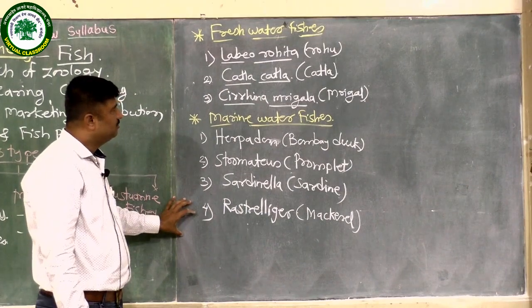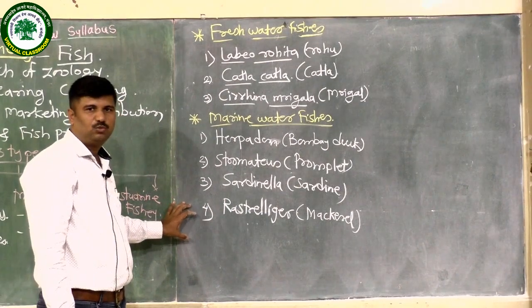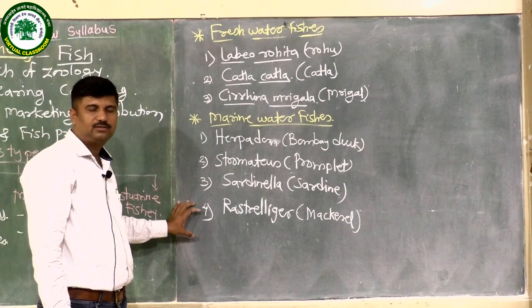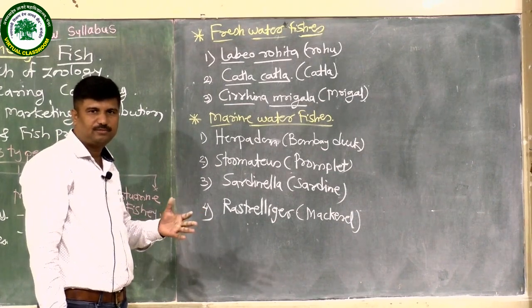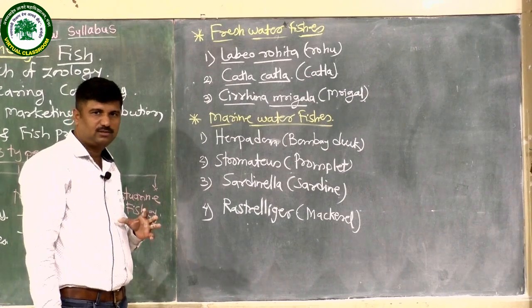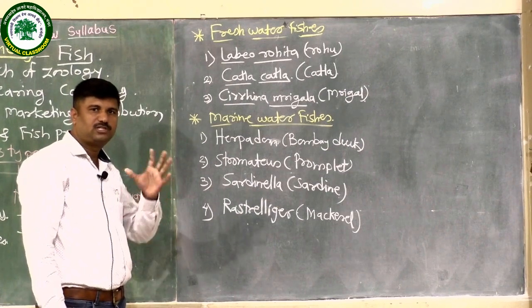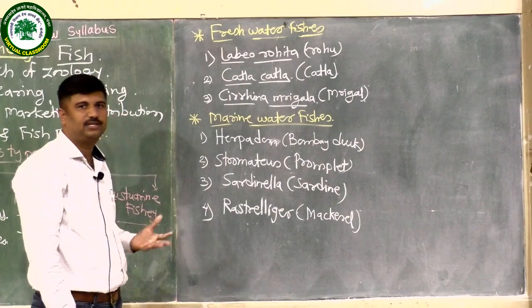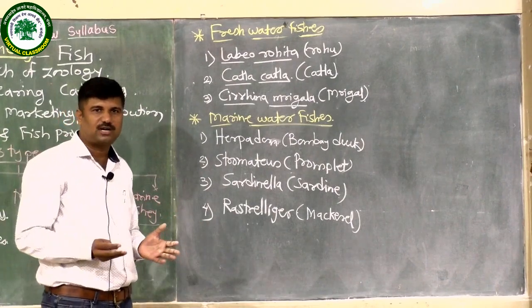These are the fish varieties which can be obtained by normal fishery, taken by the fishermen. But nowadays, due to the professional look towards this fishery, artificial ponds are prepared.